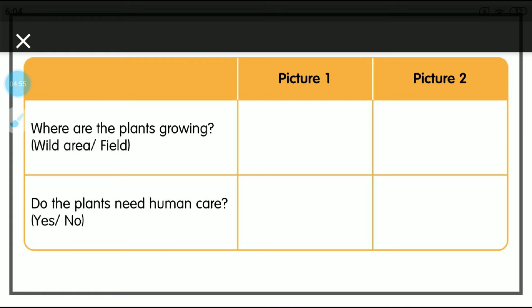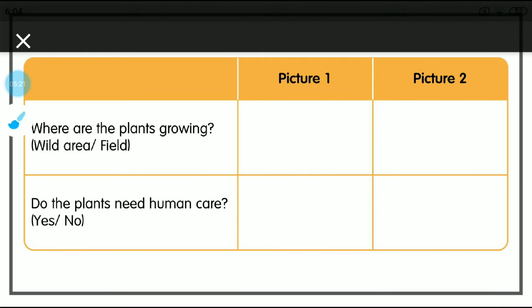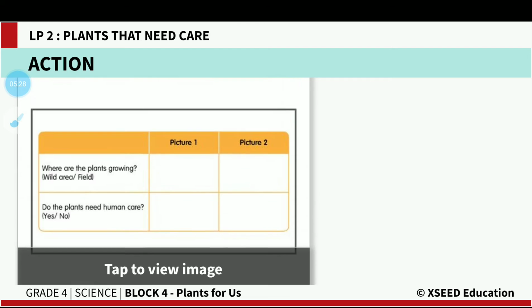Now pose some questions, like: where are the plants growing? Picture 1 plants, where are they growing, and picture 2 plants, where are they growing? The second question is: do the plants need any human care? Does the picture 1 plant need any human care or not? Does the picture 2 plant need any human care or not? We are going to discuss. So copy down this table in your textbook white paper side. And now let us go to picture 1.